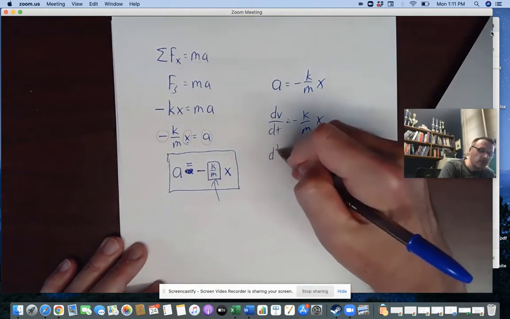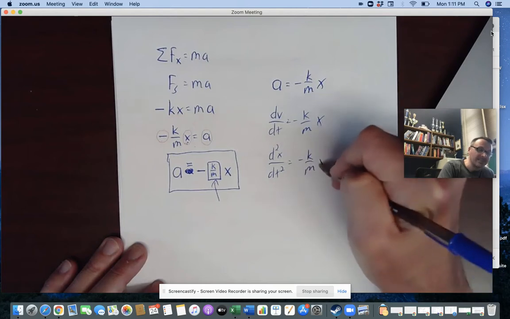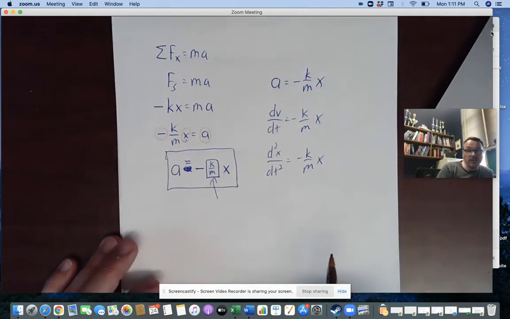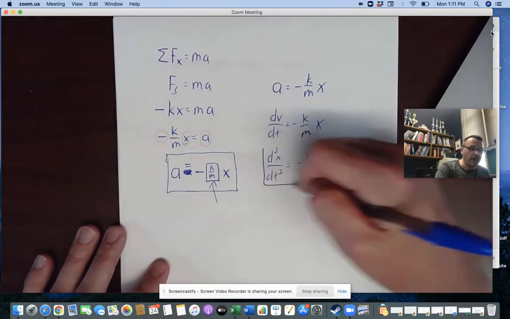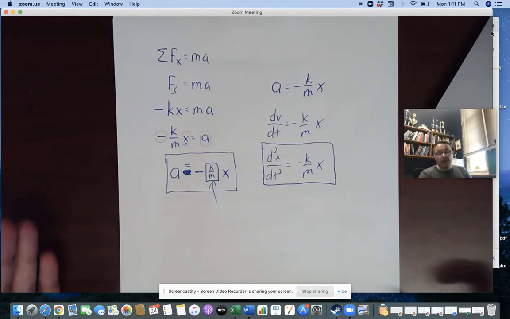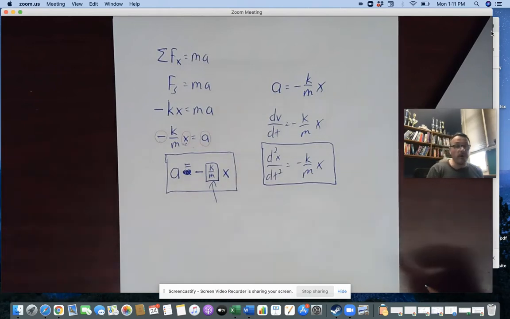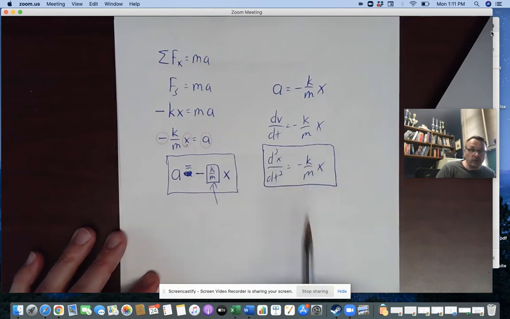But if I do d squared x, dt squared is equal to negative k over m x. Now I have a second order differential equation. We did this early in the year, so this is something to know. By the way, you should know that simple harmonic motion ends up with one of these second order differential equations, and so you should know their format.